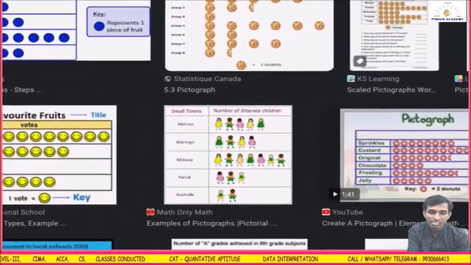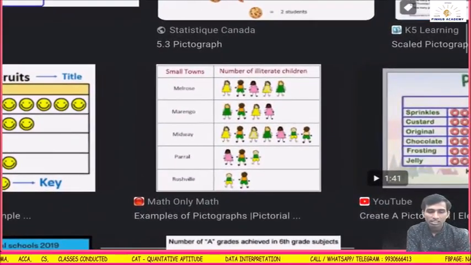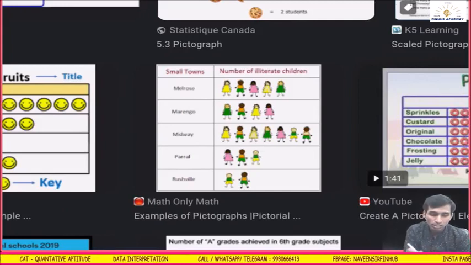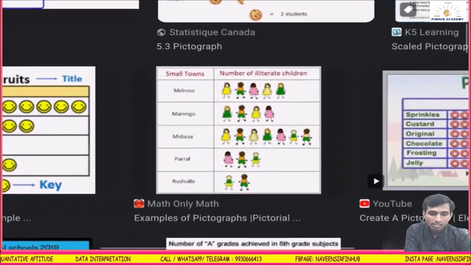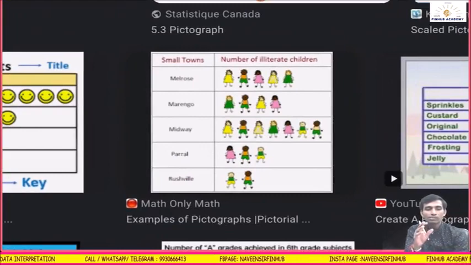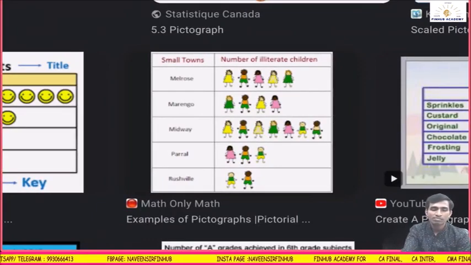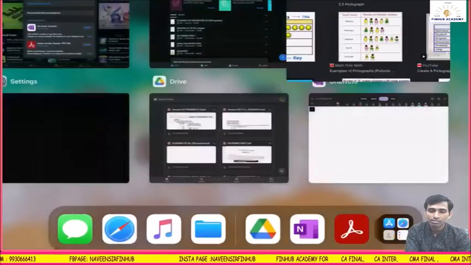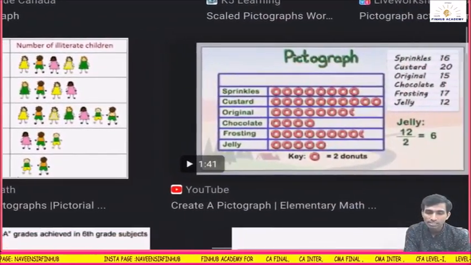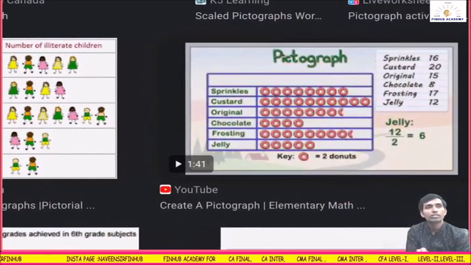Number of literate children, see here. I think yellow and pink is girl, green is also girl. These orange ones with green half pants are boys. It shows how many literate and illiterate children are there in a small town. They are showing it with the help of pictures. Fine. This is pictograph. Here is one more example. They have shown you the pictures.